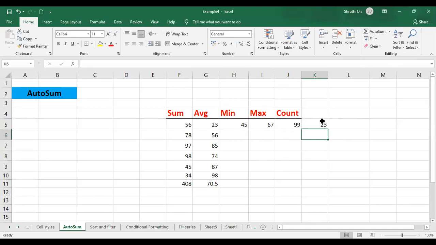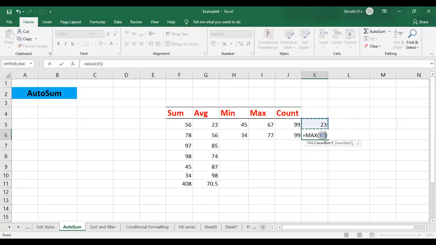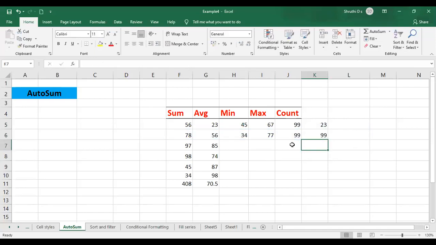Similar to that, we can also find maximum values. I'll just give some value here. I'll place the cursor here and click on the drop down again and select max. Now we have only one column selected by default, right? If you want, you can just drag and select here and press enter. It will give you the maximum number.